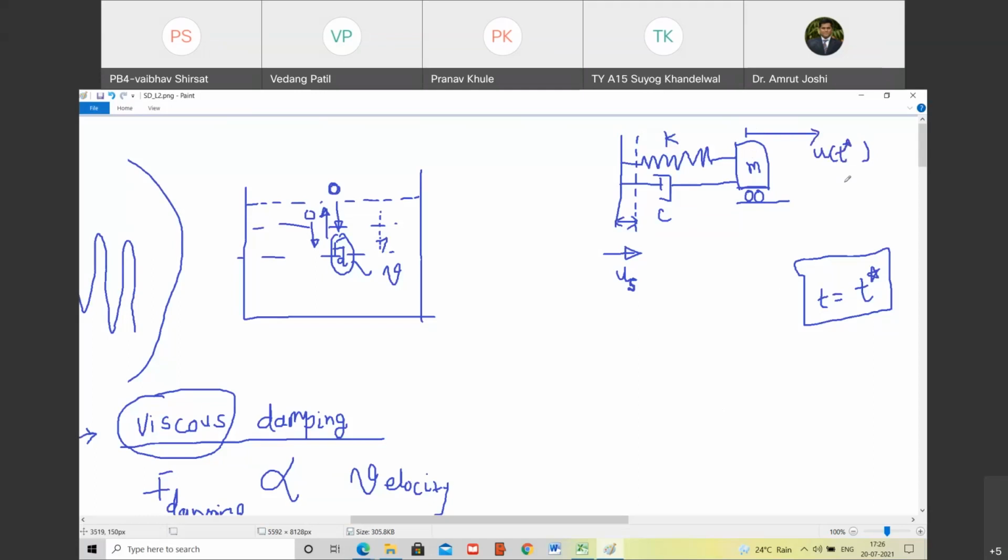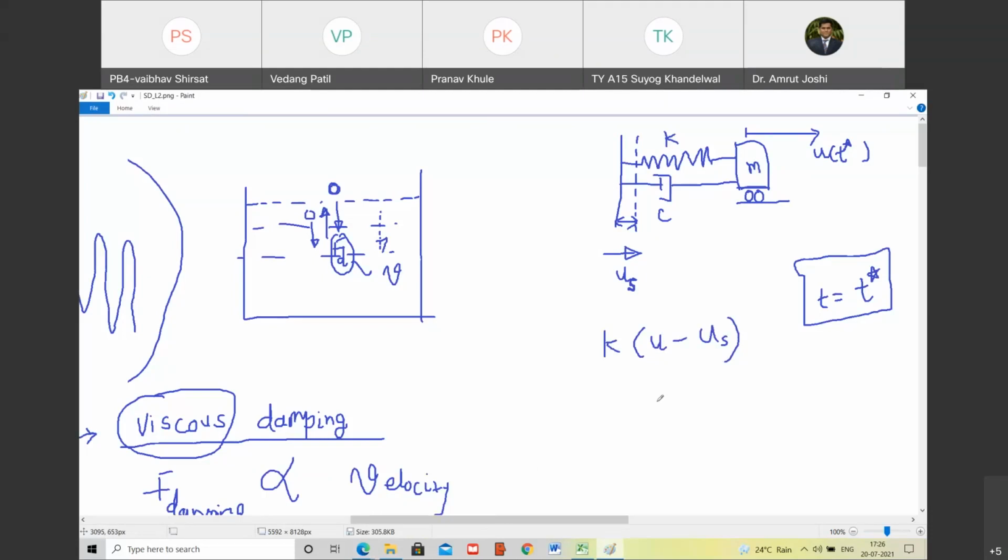अब जरा मुझे आप बताओ कि इस स्प्रिंग में फोर्स कितना होगा at this instant? What will be the force in the spring? K into u of t star minus us. Excellent. So the relative stretch or relative displacement between the support and mass is what is going to matter. So the spring force is K into u minus us.